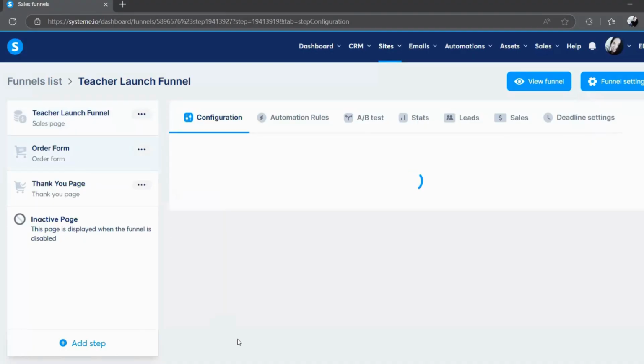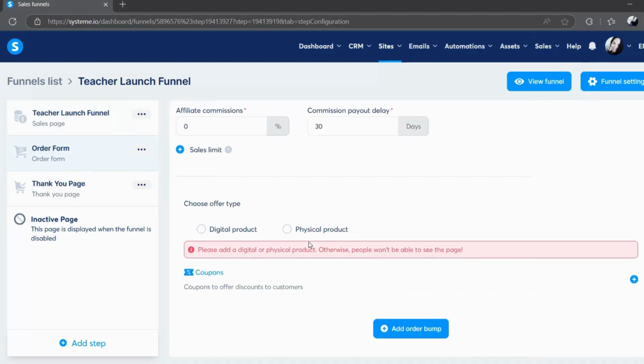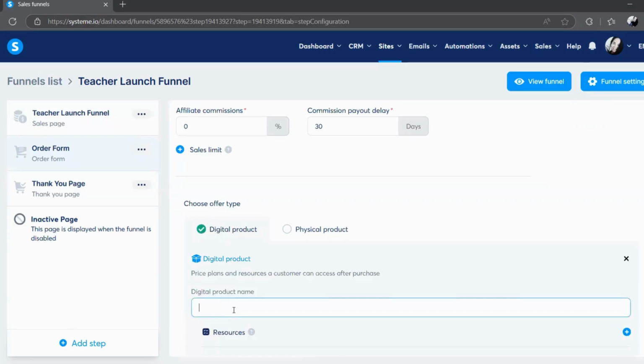Now I'm quickly going to show you how to add your digital product. Okay, so on the order form configuration, you'll go down. Now we're going to add the product that you're going to sell. Okay, we're going to click on the plus sign because we're going to add a new one. 10 challenge.